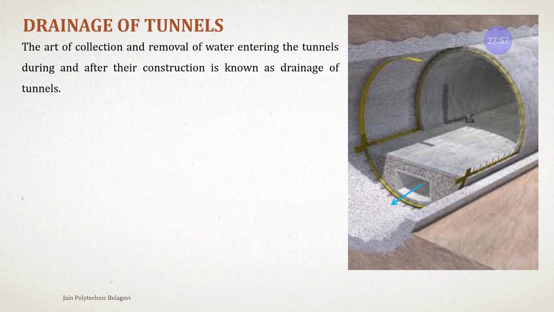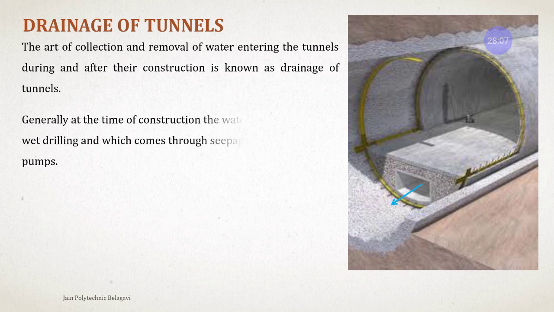The art of collection and removal of the water entering the tunnel during and after the construction is known as drainage of tunnel. Generally, at the time of construction, the water used for drilling the hole and the seepage is removed by pumps.